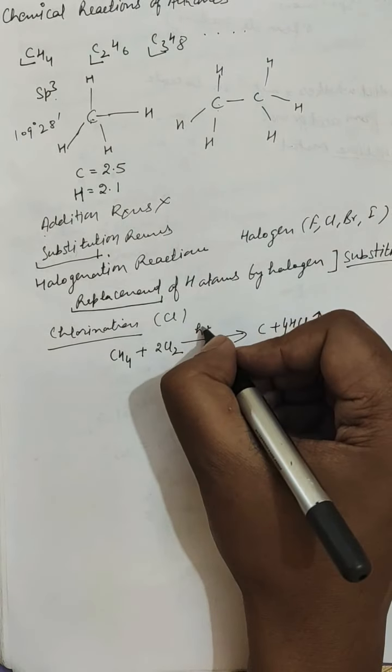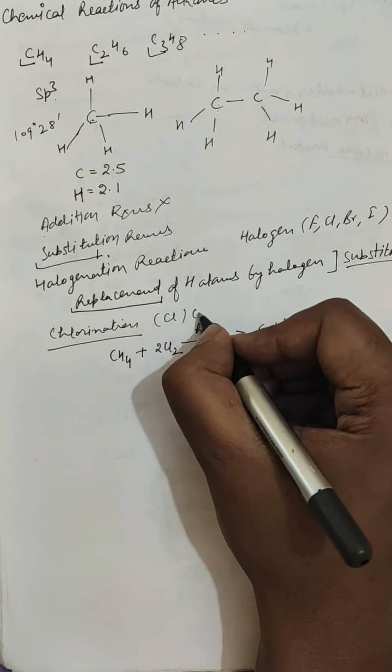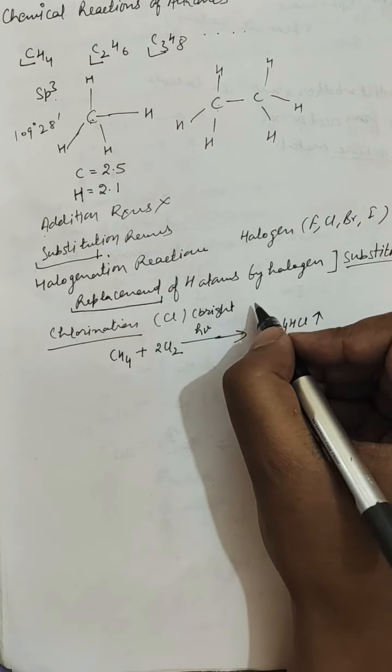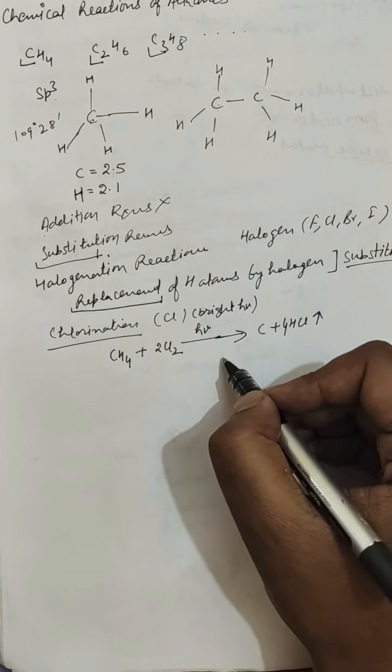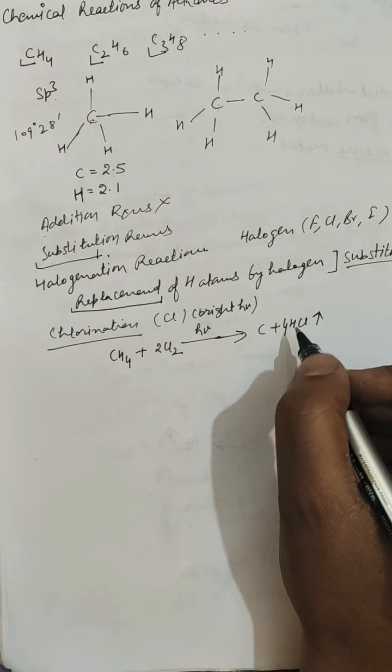So if you keep methane with chlorine molecules in bright sunlight, there will be a violent reaction which results in the formation of carbon plus 4 molecules of HCl.